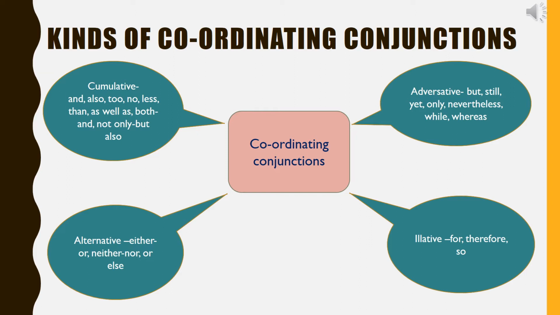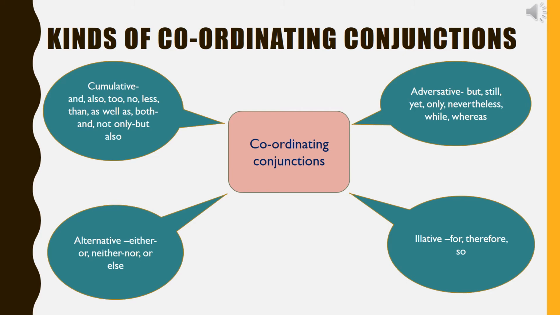Second is adversative coordinating conjunctions. They express opposition or contrast between two statements. Some adversative conjunctions are but, still, yet, only, nevertheless, while, whereas. For example, he was angry, but he kept quiet. I was right, still, nobody listened to me.